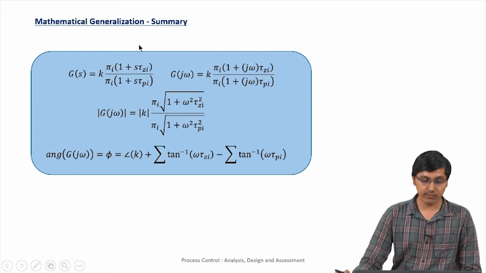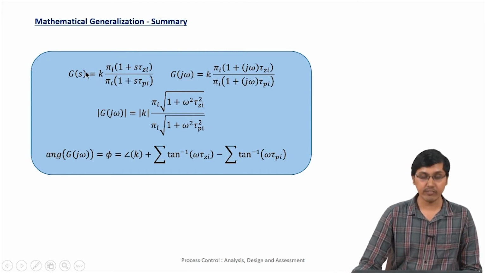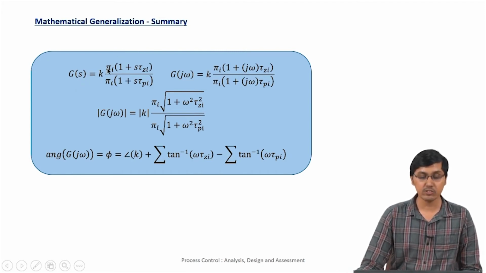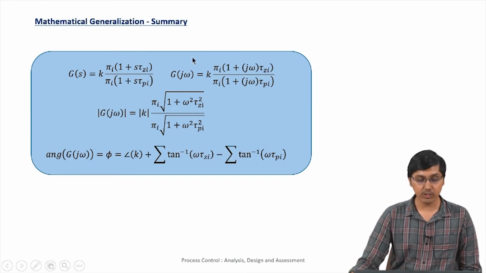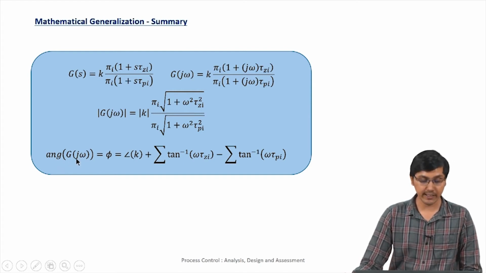A summary of what we have to remember: if we have a function G(s) equal to K times a product of zeros over a product of poles, then for G(j omega), wherever s is there we substitute j omega, and then take the magnitude. This is the product of the root of 1 plus omega squared tau squared for all the zeros, divided by the product of the root of 1 plus omega squared tau squared for all the poles. The angle contributed by G(j omega), that is the phase, is the angle of K